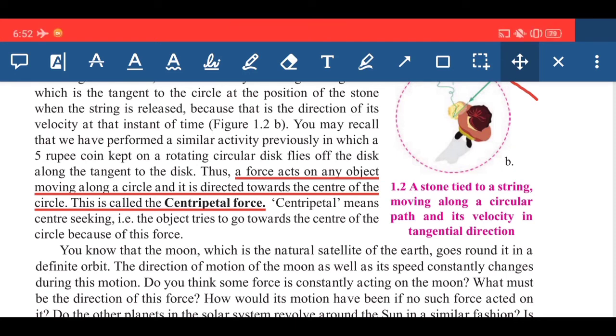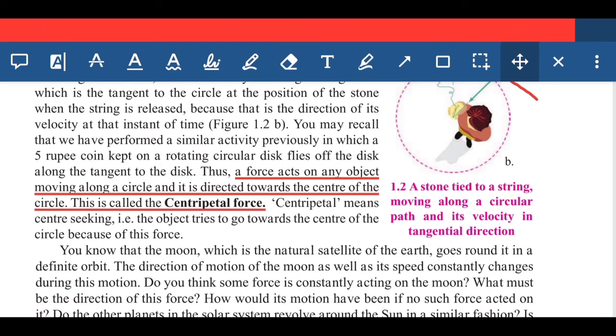You can write, a force acting on any object moving along a circle and directed towards the center of the circle is called a centripetal force.